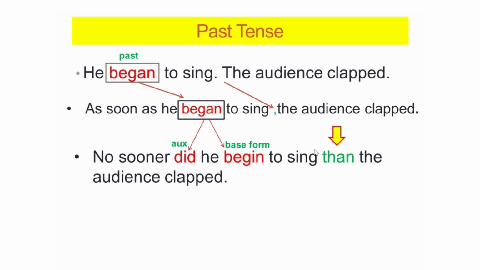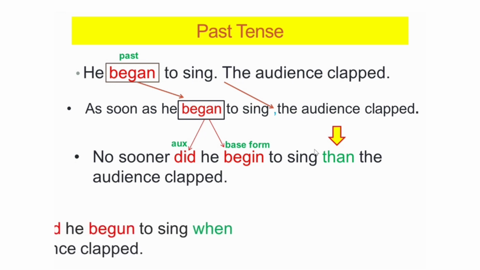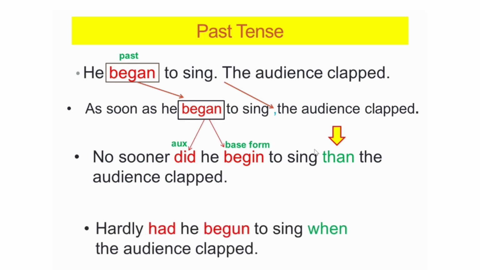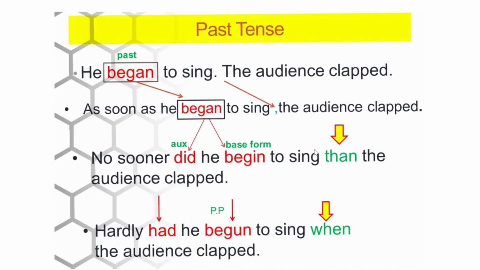Let's take another sentence with hardly had. The same sentence, when you're asked to interchange with hardly had, it would be like this. Hardly had he begun to sing when the audience clapped. So had and then begun, which is in the past participle form. And then you're going to use when. Let's practice a few more examples.